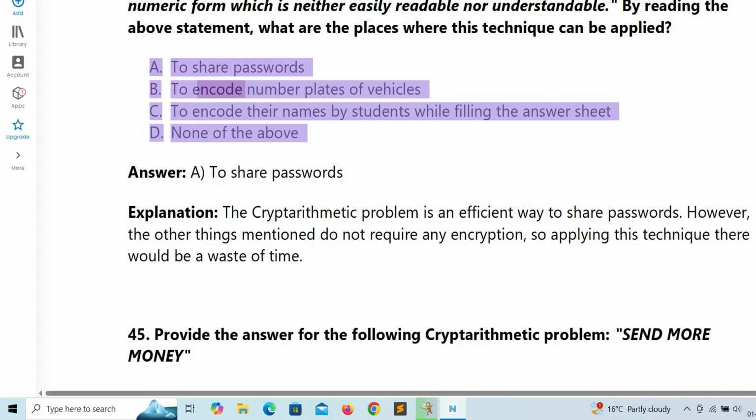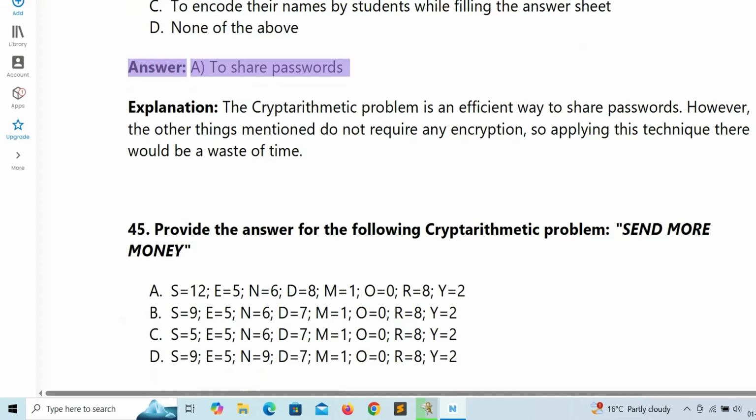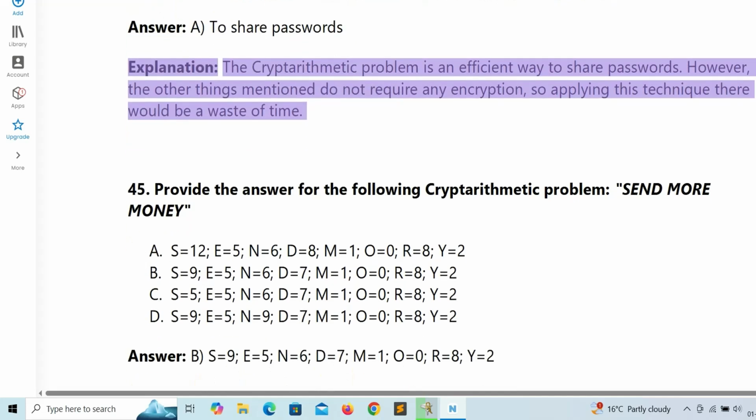B. To encode number plates of vehicles. C. To encode their names by students while filling the answer sheet. D. None of the above. Answer: A. To share passwords. Explanation: The cryptarithmetic problem is an efficient way to share passwords. However, the other things mentioned do not require any encryption, so applying this technique there would be a waste of time.